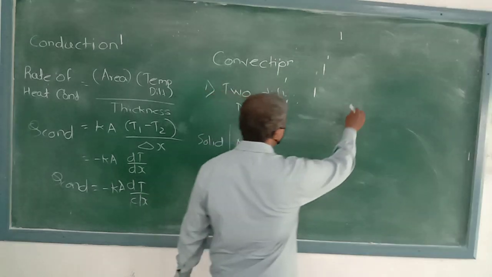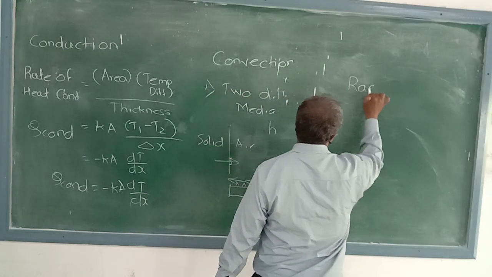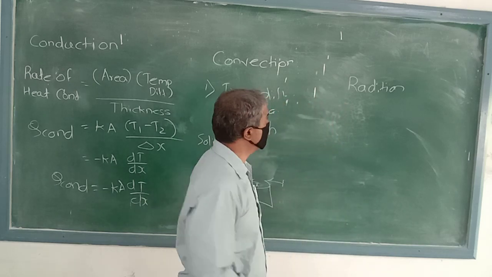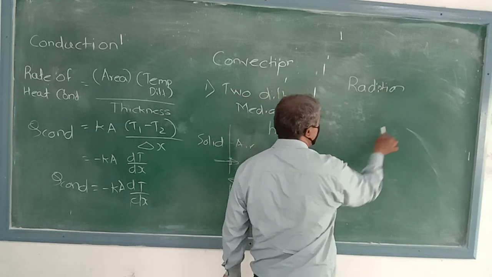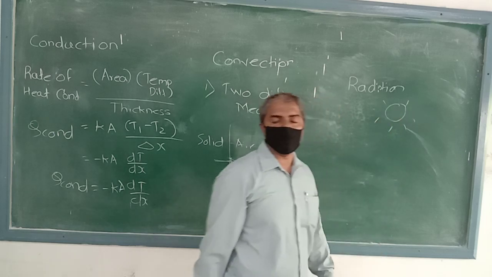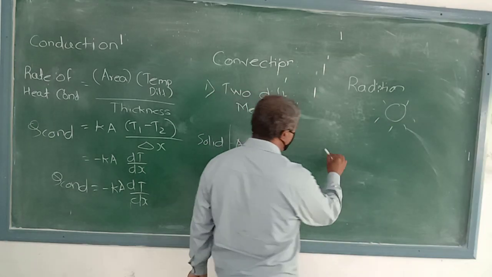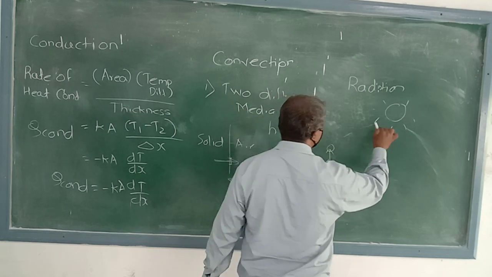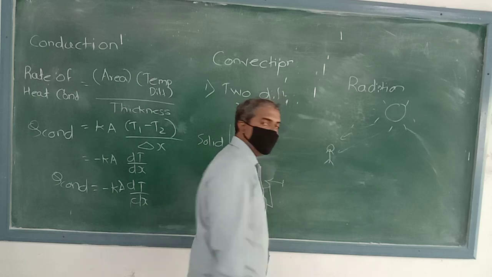Now next is radiation. In radiation, the sun is the object which gives the solar radiation.